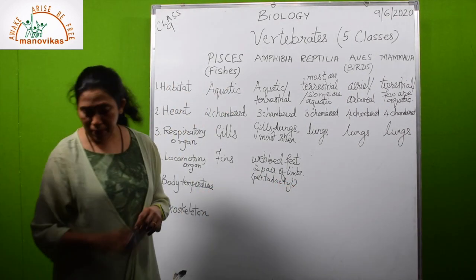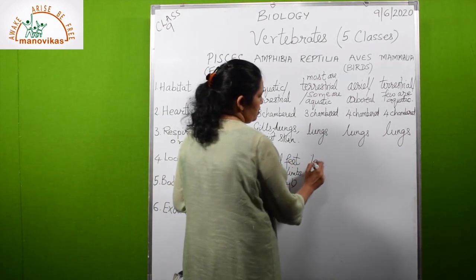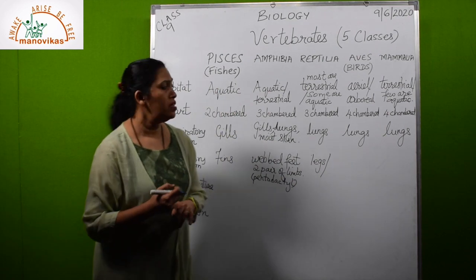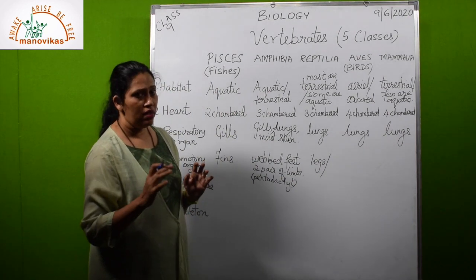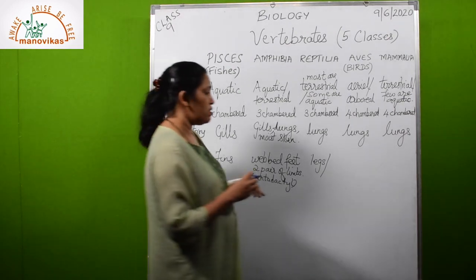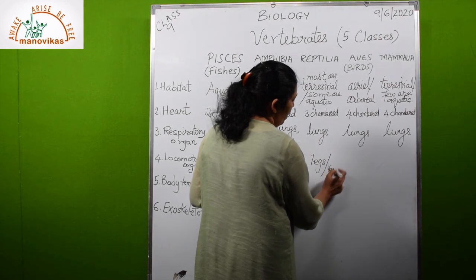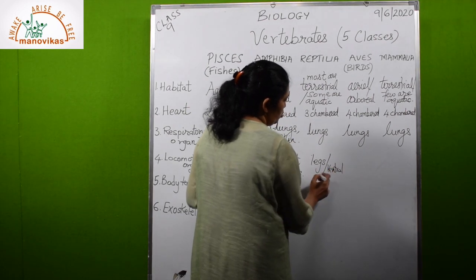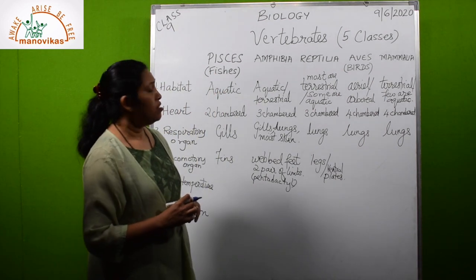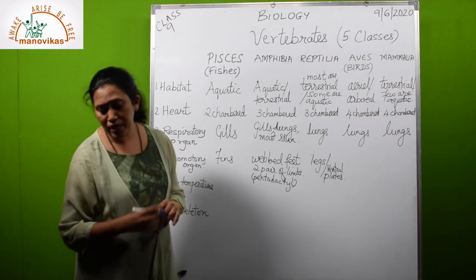In case of reptiles, it is the legs, a pair of legs. And in case of snakes, or all the animals which move on the land and don't have legs, mostly snakes, they have ventral plates which are helping in locomotion. Now coming to birds, it is the modification of the forelimb into wings.